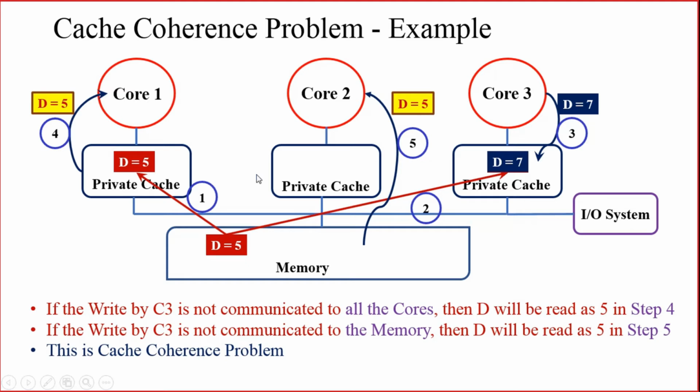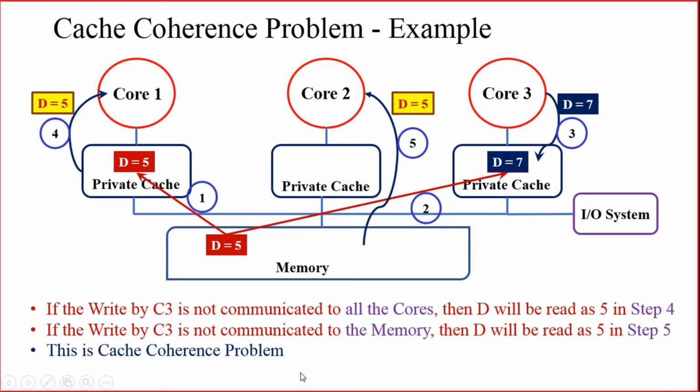So when core 1 is trying to read the data and core 2 is trying to read the data, both the cores will be getting the previous data itself. It is not getting the updated data, even though core 3 has updated the data in the same address location. So this problem is known as cache coherency.